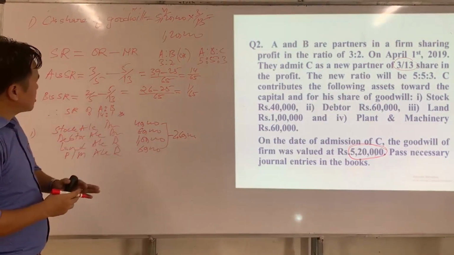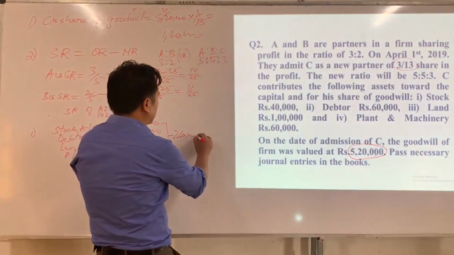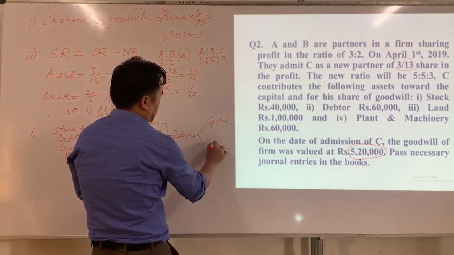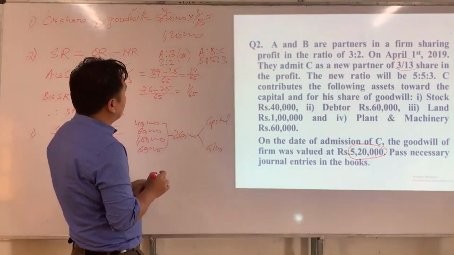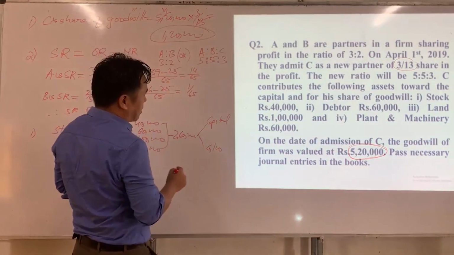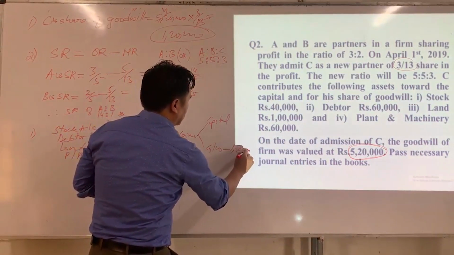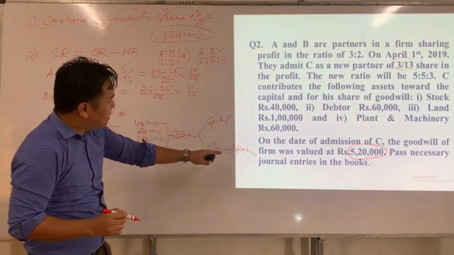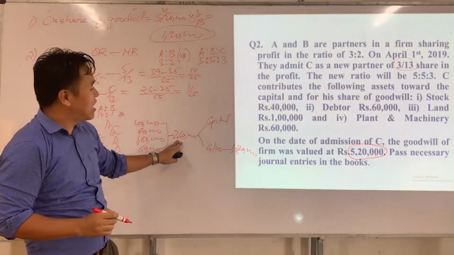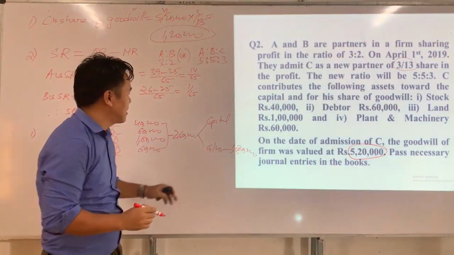2,60,000. C has brought assets worth rupees 2,60,000 towards capital and his share of goodwill. And we already know the new partner's share of goodwill. What is the new partner's share of goodwill? 1,20,000. Now if we deduct 1,20,000 from the total assets, then we will get the value of C's capital, I mean the new partner's capital.